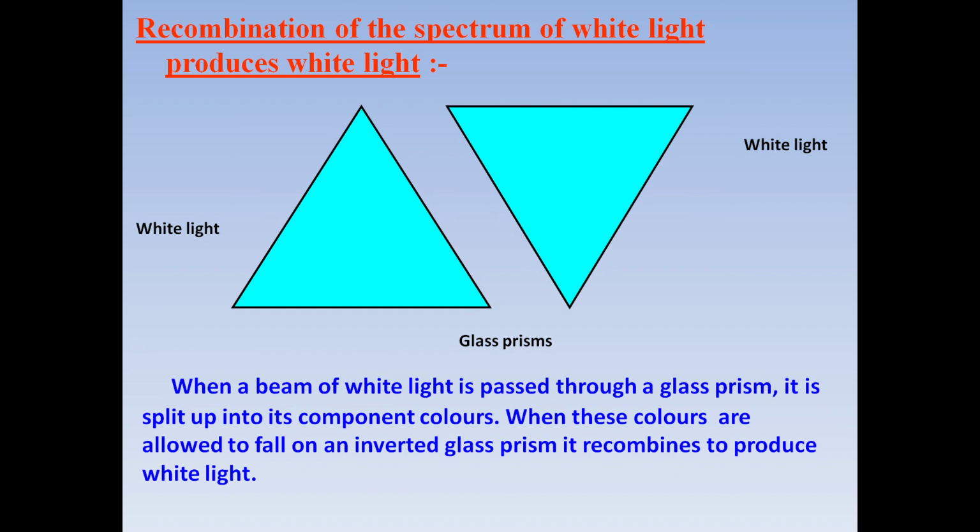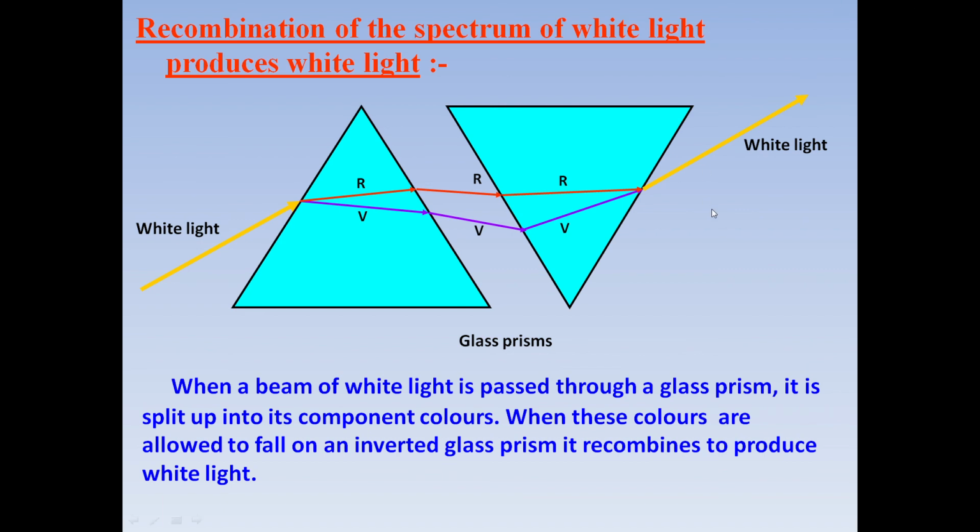Now let us understand it more clearly. Here we have white light, and then it splits into 7 colors. Only the border colors are shown here, violet and red. And you know the pattern is Vibgyor. In between we have other colors. Then they are shown, they are traveling further, and when they pass through this inverted prism, then they recombine to give us white light once again.